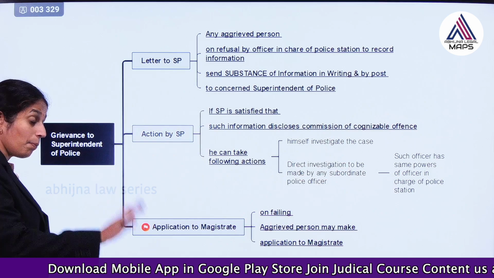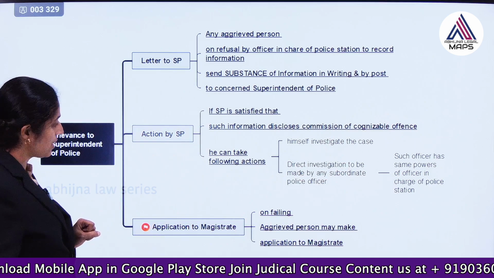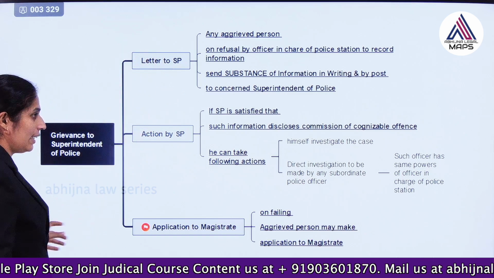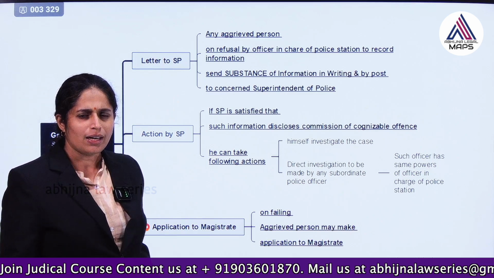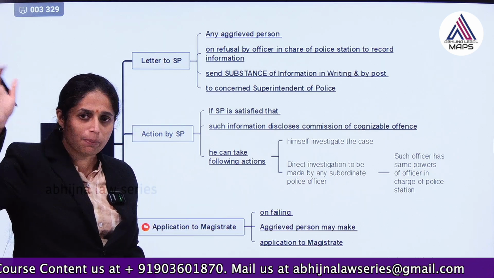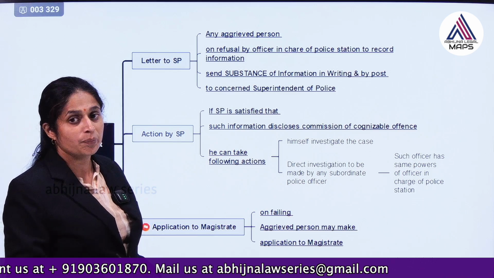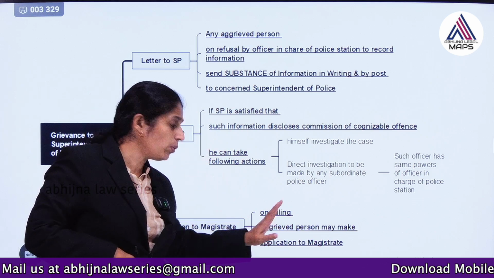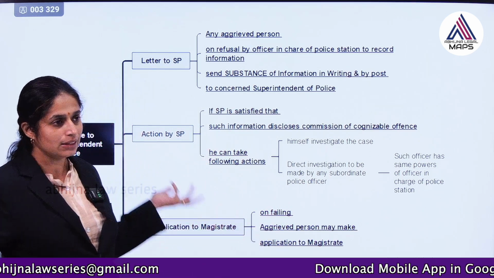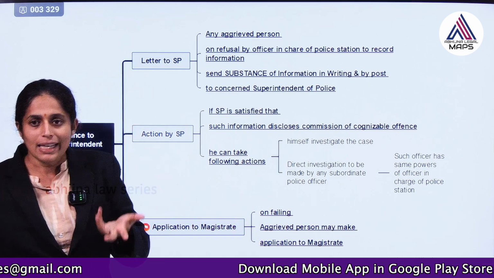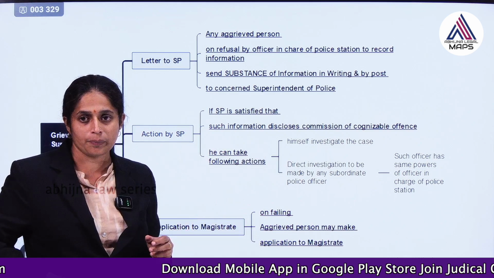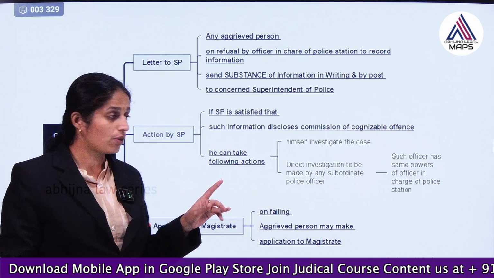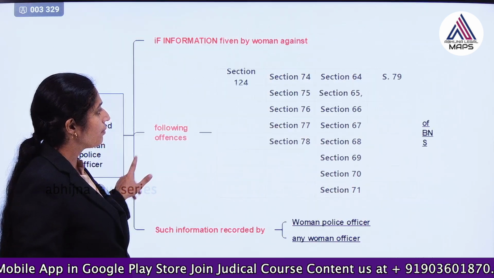Okay. And so this is a new provision which has been included in the BNSS. Even if this is not working, and the SP is also not taking any action, then you can directly apply to the magistrate. Directly you can approach the magistrate, that is a separate case. Directly you can complain, which is known as a private complaint. Even if the FIR method is not working, you can apply to the magistrate, saying that this is the offence which has been committed, please take some action. So this can be done. So this is with respect to the FIR and the SP, and how the grievance has to be taken up. Okay. So this is one kind of question.